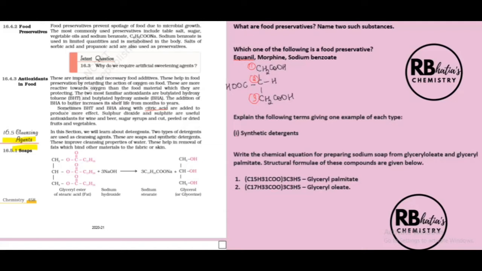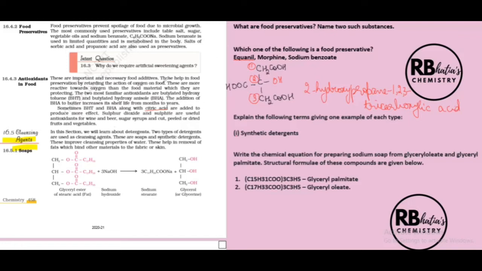So in this propane 1,2,3 tricarboxylic acid, if I just replace this H with OH, this becomes 2-hydroxy propane 1,2,3 tricarboxylic acid. This is citric acid. So you can memorize the structure of citric acid as well.